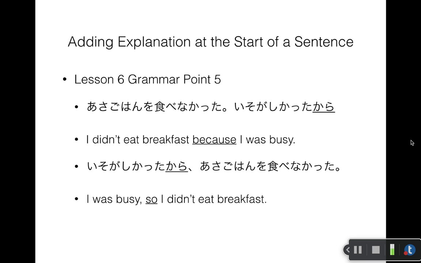As is often the case with phrases in Japanese, it is possible to shift their location in the sentence. In this case, we can front load that reason or explanation and follow it with the result, which is what we often do in English. So if we flip these phrases and turn it into 忙しかったから朝ごはんを食べなかった.